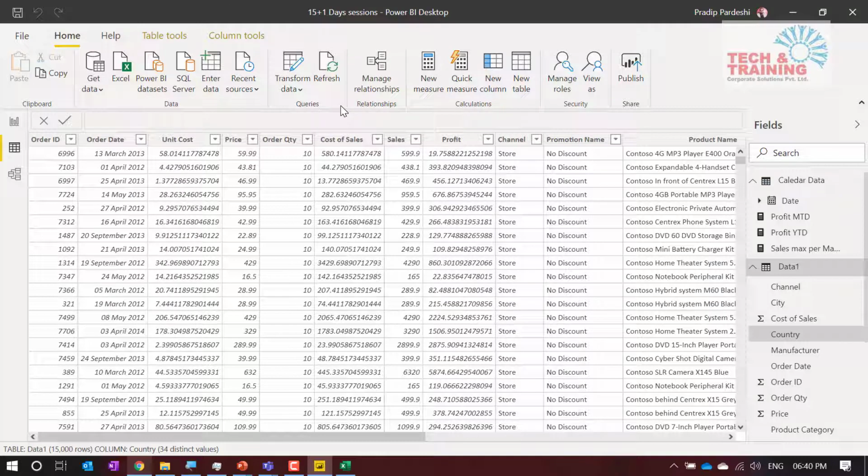That has to be done manually unless your company deploys the gateway. When they deploy the gateway on the server, this process can become automatic. That is one way. Second, if you have live data connections, then it gets updated automatically. Live data connections can be created using Azure Data Service or Azure SQL Server. When we talk about SQL Server, there is also an option of connecting to the data in real time.